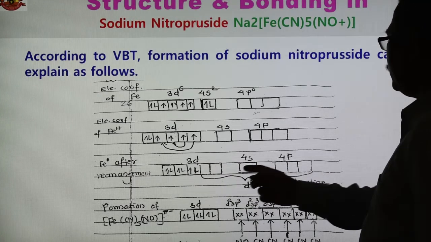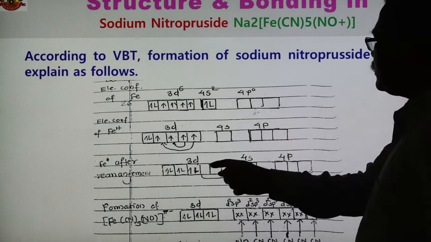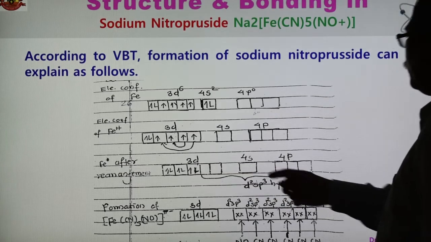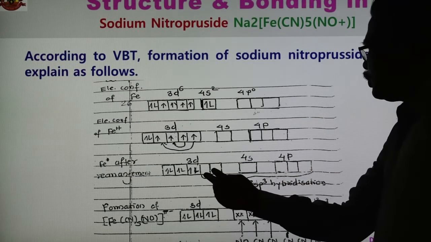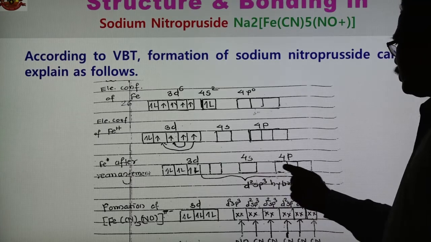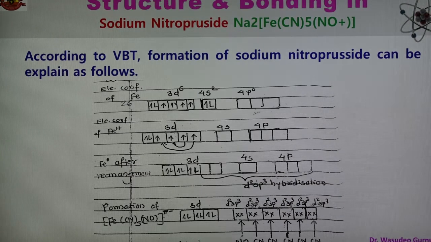In this case 2 d orbitals, 1 s orbital and 3 p orbitals undergo hybridization, forming 6 d2sp3 hybrid orbitals of equivalent energy and shape.